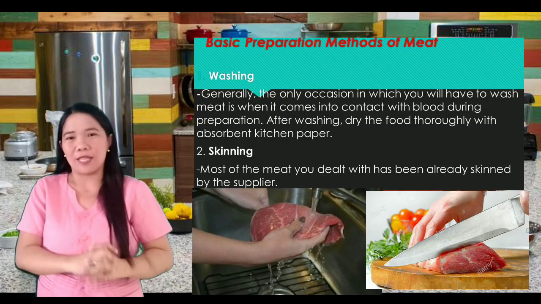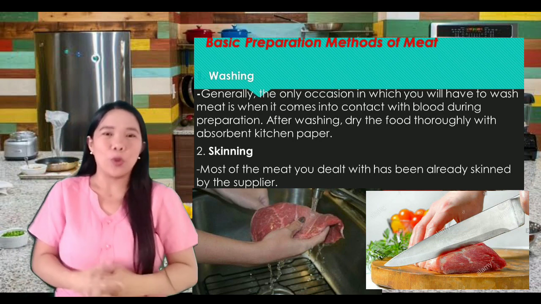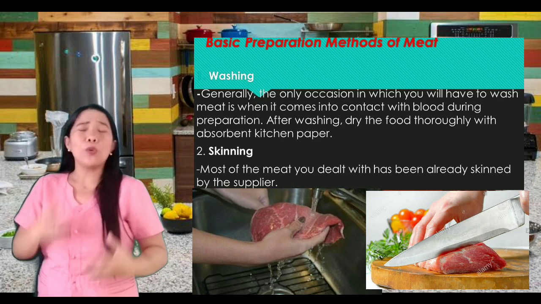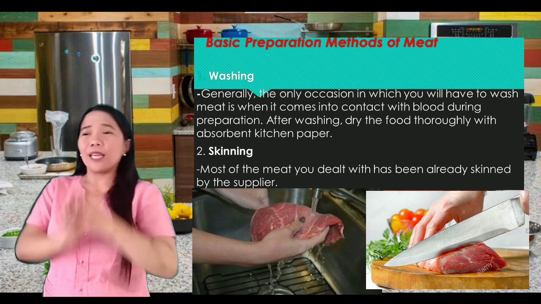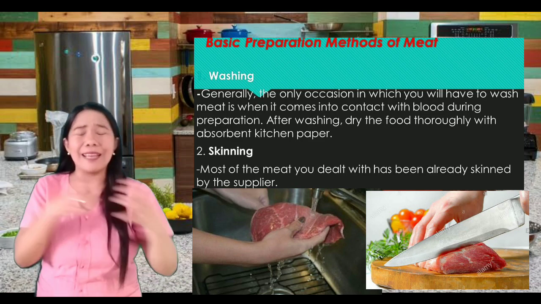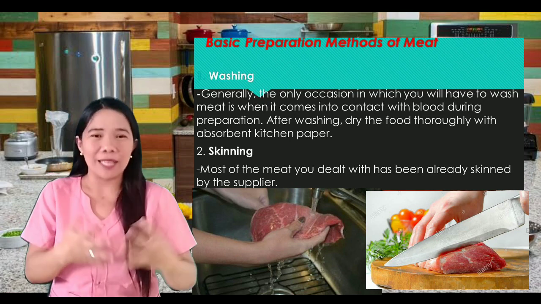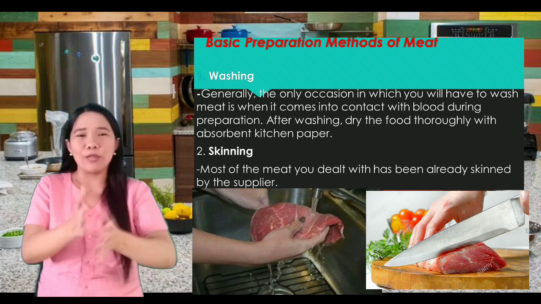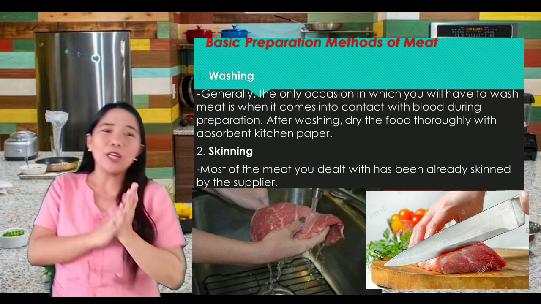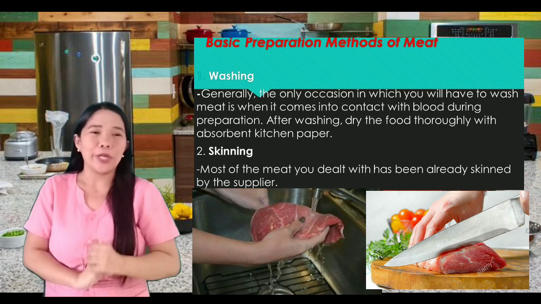It is very easy. Why? Because we're doing it here at home. The first one is washing. Why do we need to wash the meat? Kasi nga to remove the blood. Para matanggal natin lahat ng dumi doon sa ating biniling meat. Kasi nga, pag yan tinadtad, o kaya naman binili natin sa palengke, ang dami niyang mga dumi-dumi. So, before natin siya lutuin, i-prepare, we have to wash it properly.